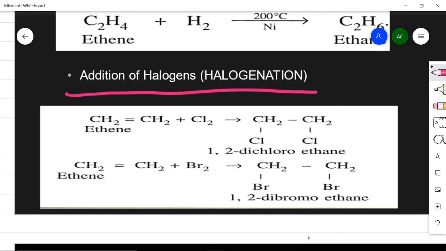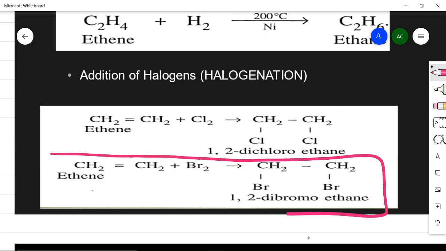Okay, now we will see one more halogen getting added, that is bromine here. Again in ethene, when bromine is added, this will form 1,2-dibromo. So you can see here this dibromo reaction.